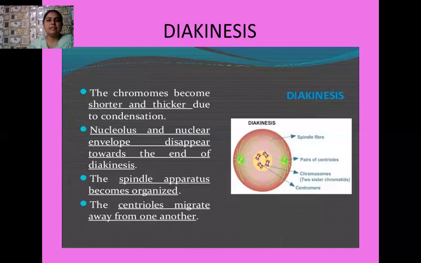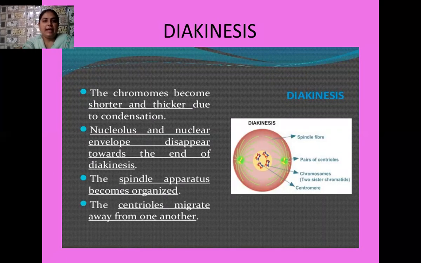Okay, so the next stage after the diplotene stage is known as diakinesis. As you know very well, in the diplotene stage the chromosomes are still attached at recombination nodules, and because of this X-shaped structure, chiasmata are formed.